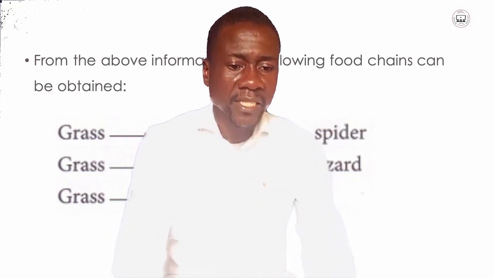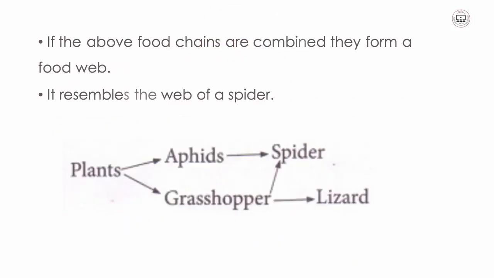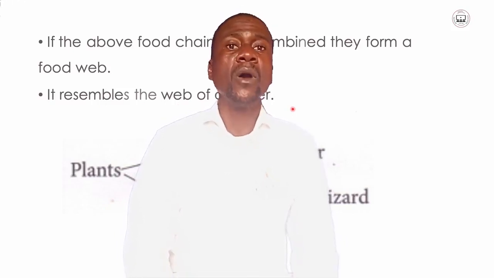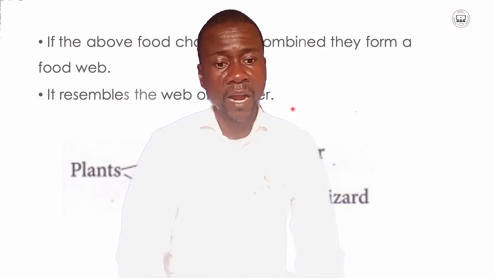Now, combining these food chains is where we make a food web. I may bring this up so that you understand what a food web is. If the above food chains are combined, they form a food web, and it resembles the web of a spider. I think you have seen how a spider makes its web in different kinds of homes or environments.